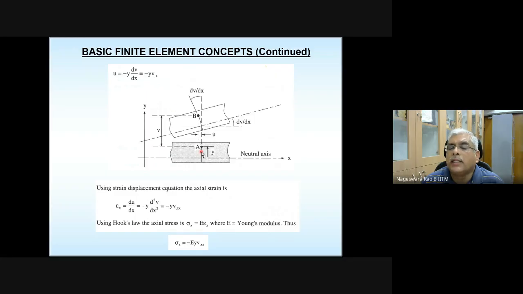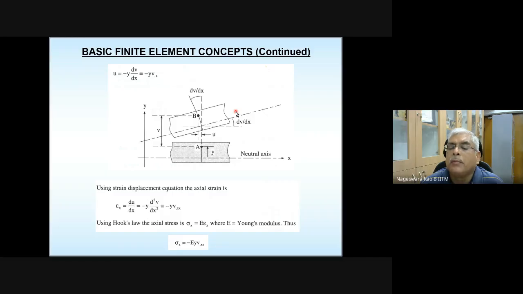Whatever I just mentioned, that the section over which this point A is lying is going to remain perpendicular to the neutral axis even in the deformed configuration, is also one of the assumptions made in the theory of simple bending. One of the important assumptions in the theory of simple bending is that plane sections remain plane before and after bending.